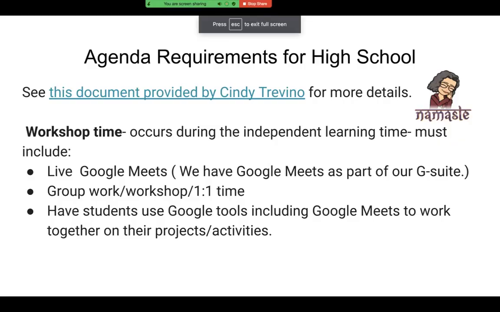In workshop time, which should be set up in the independent learning time, this should include a live Google Meets, group work or workshop, and one-on-one time where the facilitator will work with individual student or a small group of students. This should all be available on Google Meets. Have the students reliably use the Google tools like Google Meets to work together on their projects or activities when they are collaborating.